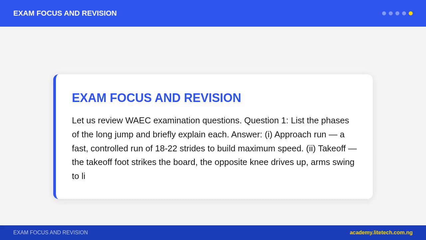Question 5. Name 4 throwing events in athletics and state the implement weight for senior men in any 2. Answer. 4 throwing events: shot put, discus throw, javelin throw, and hammer throw. Senior men's weights: shot put equals 7.26 kilograms, javelin equals 800 grams.